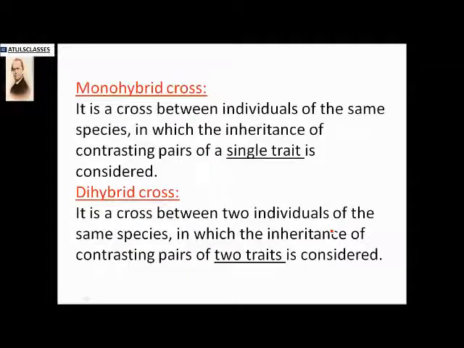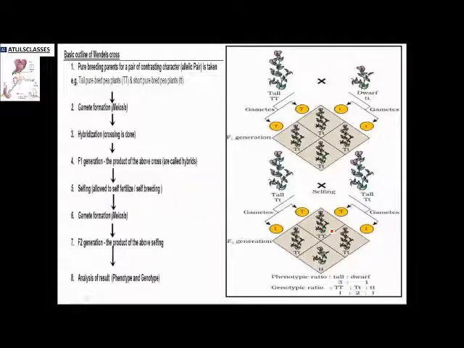So on the basis of this, he started the monohybrid cross. It is a cross between individuals of the same species in which inheritance of a contrasting pair of a single trait is considered. So we'll go through only a single trait first, and then we'll see the dihybrid cross. This way the monohybrid cross was done.